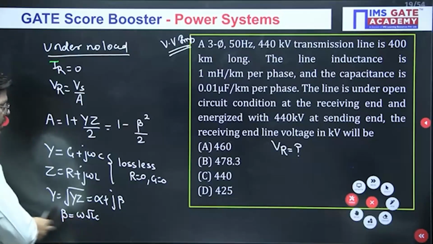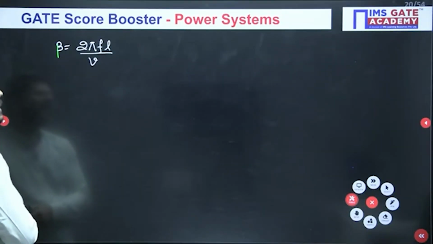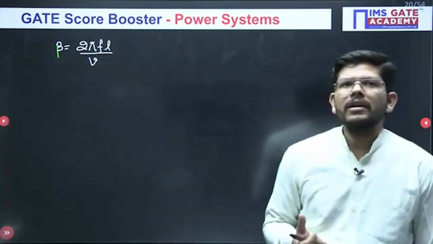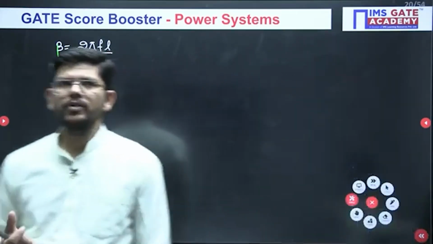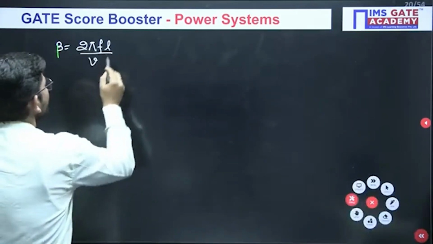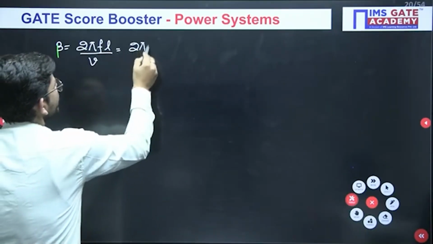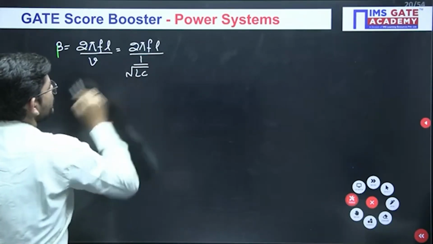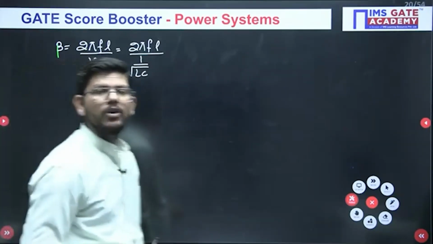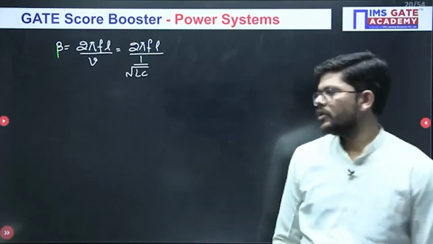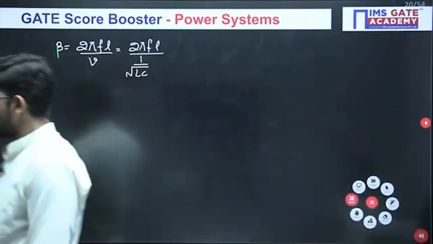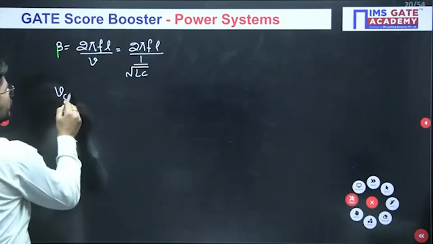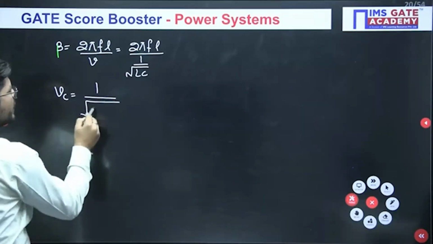Omega you can write as 2 pi f, and we have taken the length because L and C are given per kilometer. When you modify this formula, this is what you get, and then we can write that v is 1 upon the square root of LC. The speed of light, this is what we have to calculate here. So we can calculate this separately: v is 1 upon root of L into C.